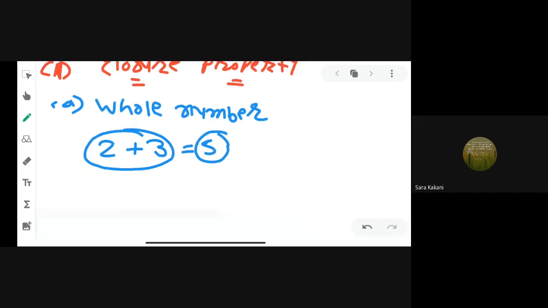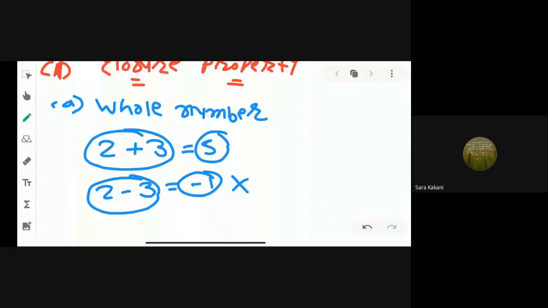Now I am giving you one more example. For example, 2 minus 3. Again, 2 and 3 are whole number. If we subtract these two number, we get answer minus 1. And minus 1 is not a whole number. So we are taking number from the whole number, but the final answer is not a whole number. So it means it is not closure.